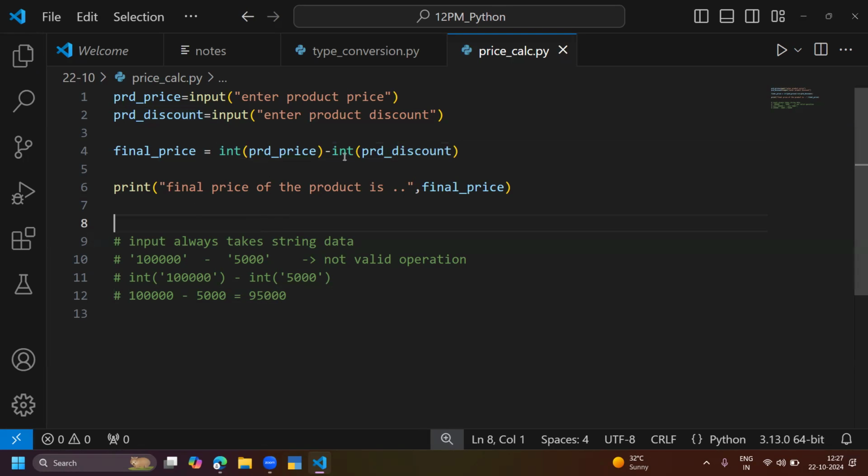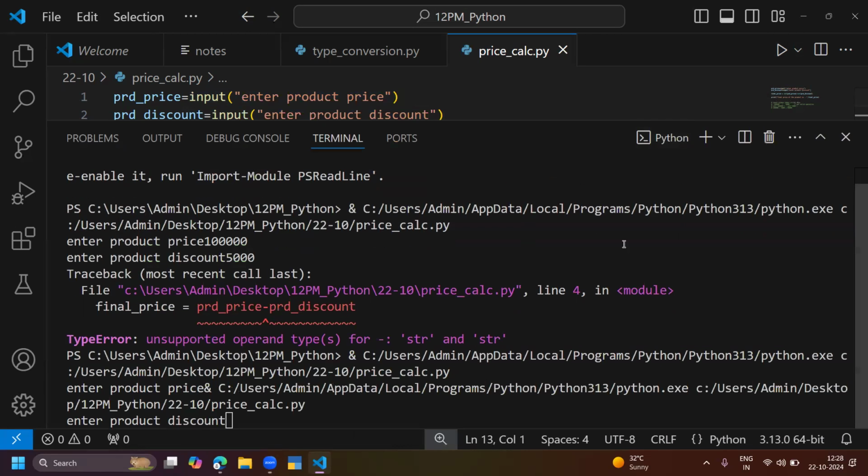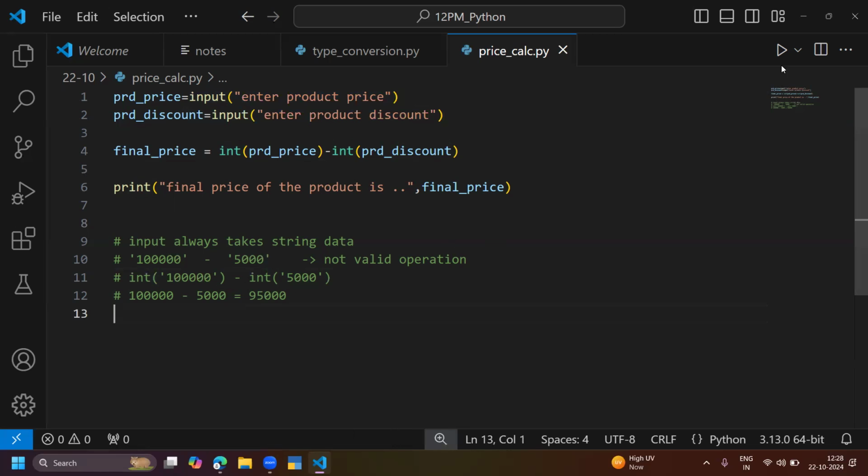Okay, so I just added int of product price and int of product discount. Just two small things: I injected type conversion for the product price and the product discount. Why? Because input takes only string data. That is the reason it was giving me the wrong result earlier. So finally, execute the program and you can see the exact output now.